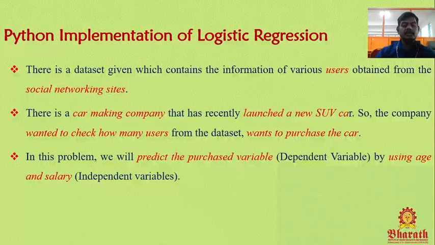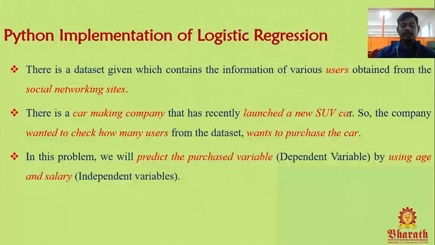Here age and salary are both independent variables. Age definitely does not depend upon salary. Salary really does not depend upon age. Youngsters may get high salary or low salary. Aged people also may get low salary or high salary. So age and salary are definitely independent of each other. But purchase: youngsters are ready to purchase, aged people are also ready to purchase. So purchase depends upon age and salary. We concluded the purchased variable is a dependent variable.